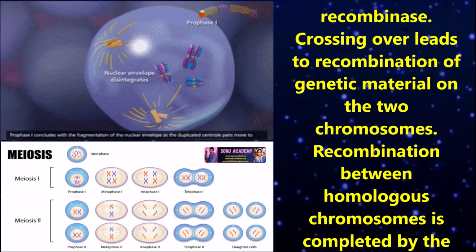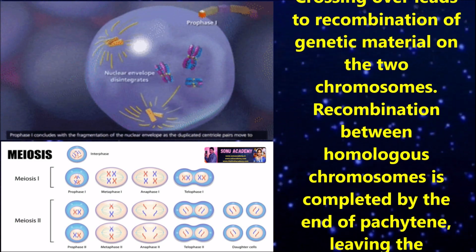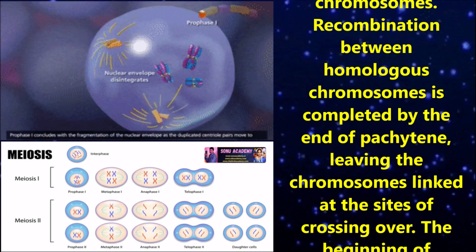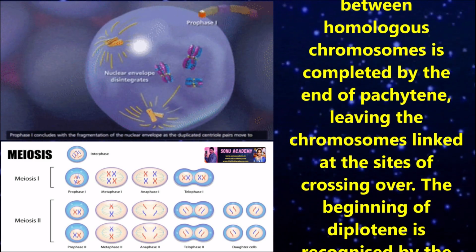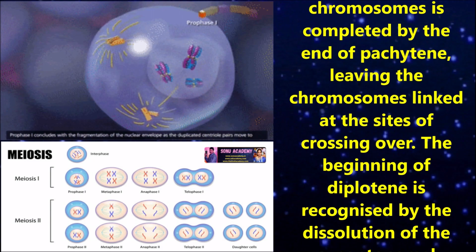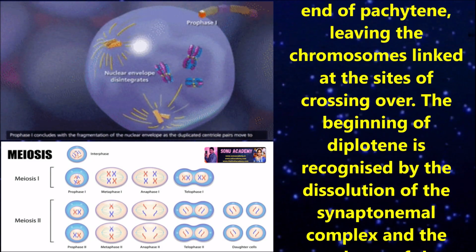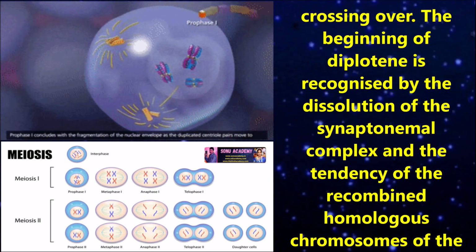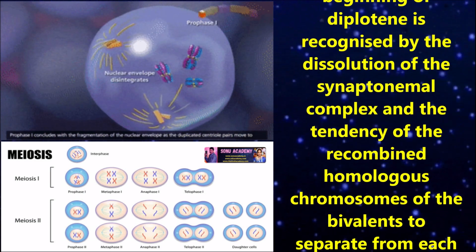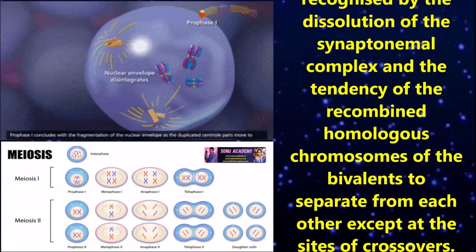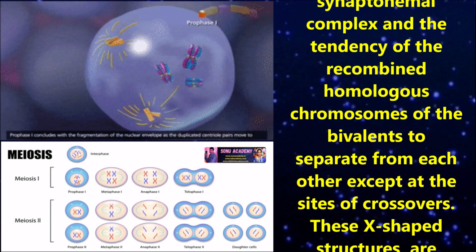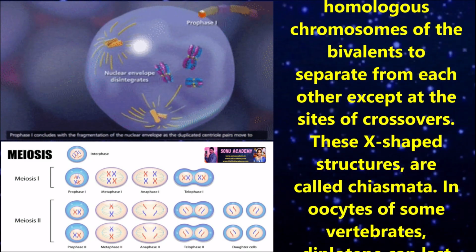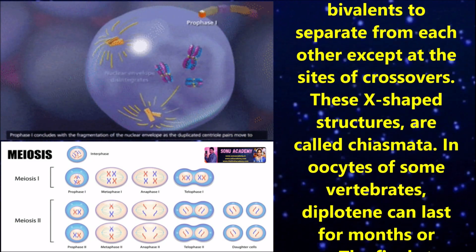Crossing over leads to recombination of genetic material on the two chromosomes. Recombination between homologous chromosomes is completed by the end of pachytene, leaving the chromosomes linked at the site of crossing over. The beginning of diplotene is recognized by the dissolution of the synaptonemal complex and the tendency of the recombined homologous chromosomes of the bivalent to separate from each other except at the sites of crossovers.